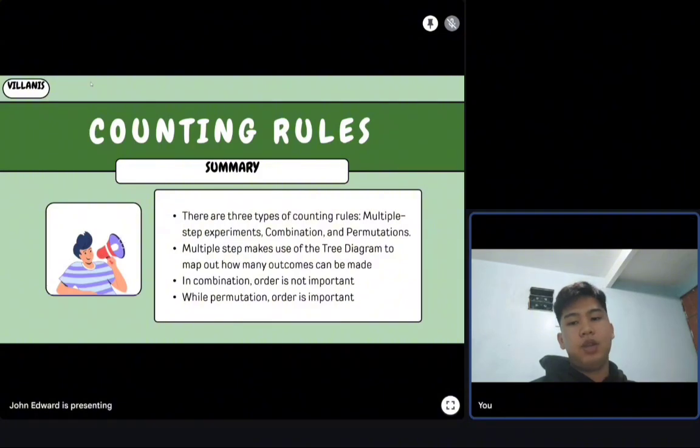To summarize, there are 3 types of counting rules: multi-step experiments, combinations, and permutations. Multi-step makes use of the diagram, which are a series of steps and outcomes. In combination, order is not important, while in permutation order is important. Always take note. The next report will be done by Mr. Garino. Thank you very much for listening.